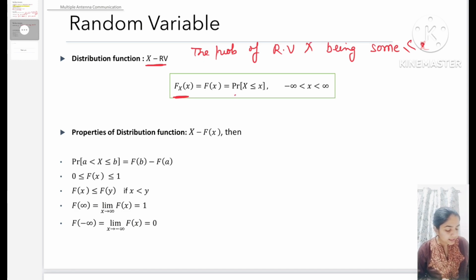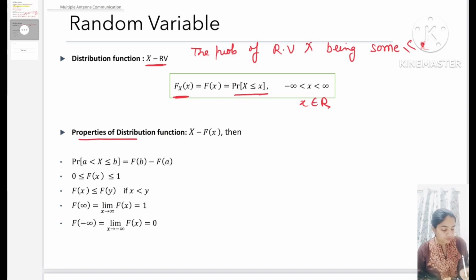It is the probability of the random variable x taking a value less than or equal to x, where x belongs to any real value.